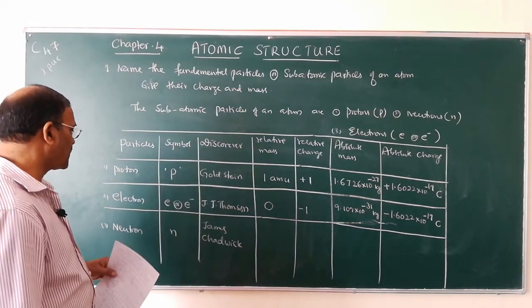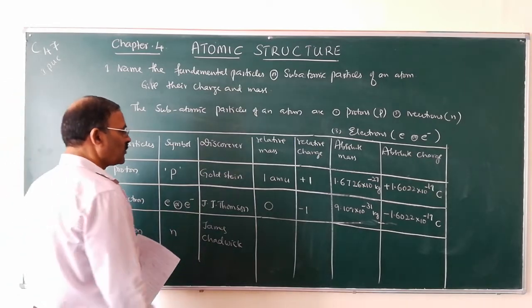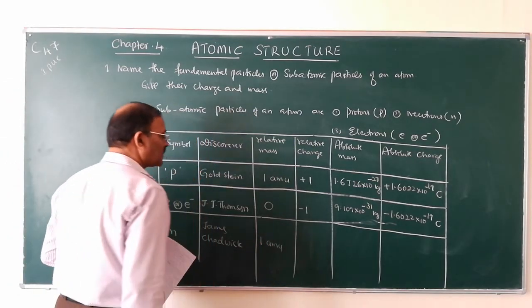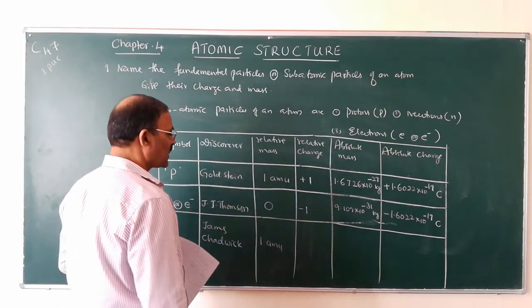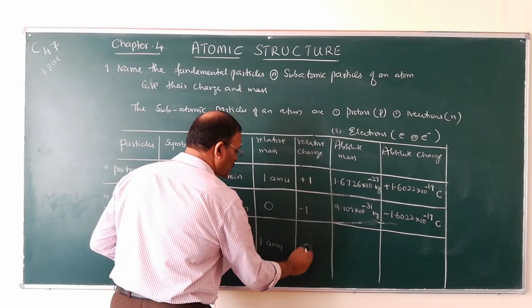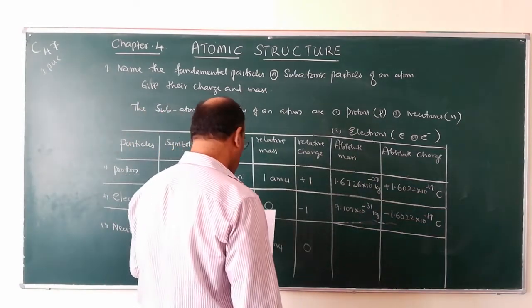James Chadwick discovered neutrons. What is its relative mass? 1 atomic mass unit. What is its relative charge? Neutrons are chargeless, 0.